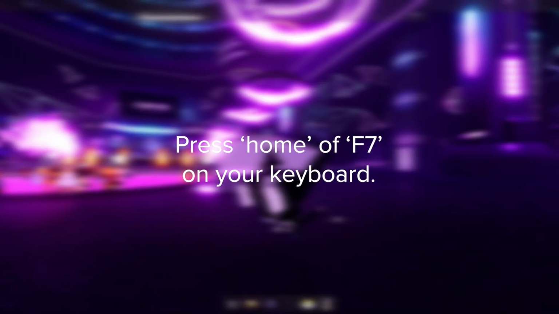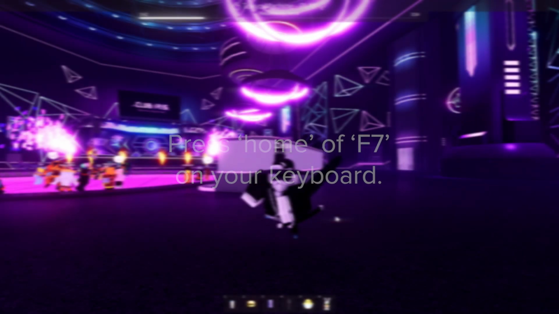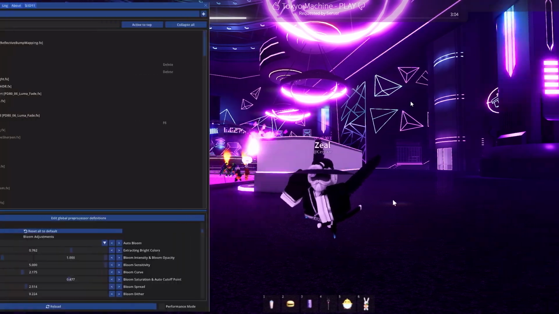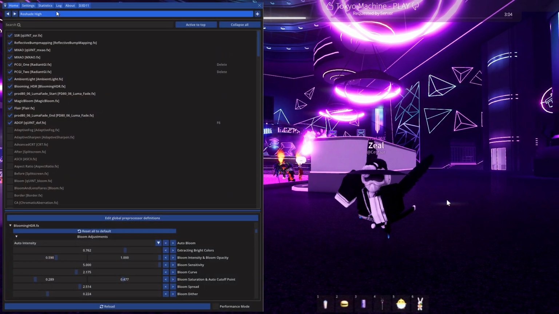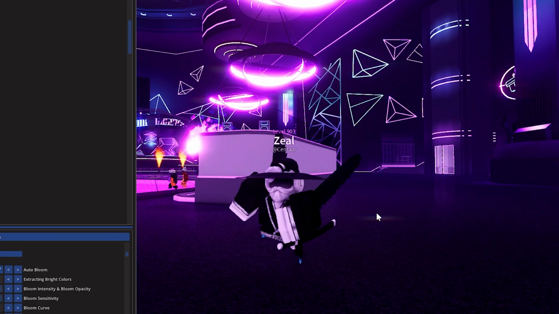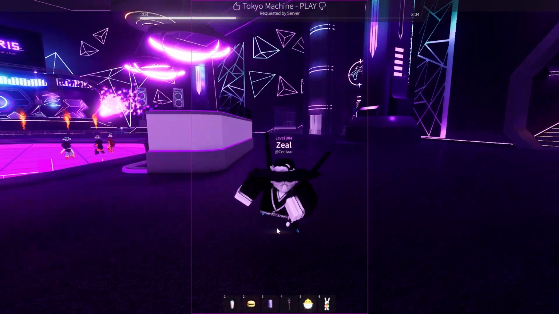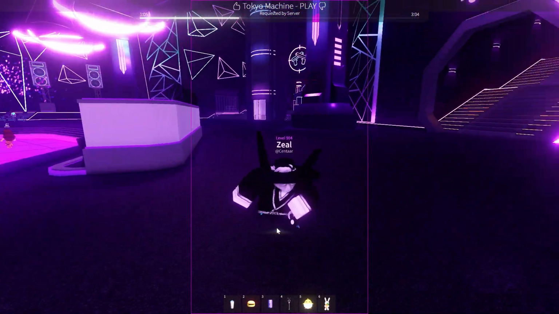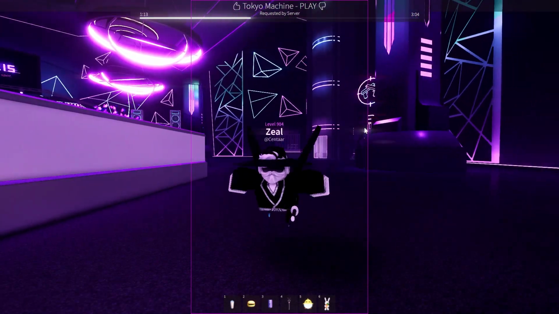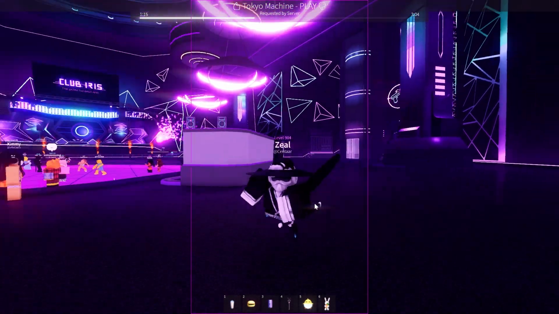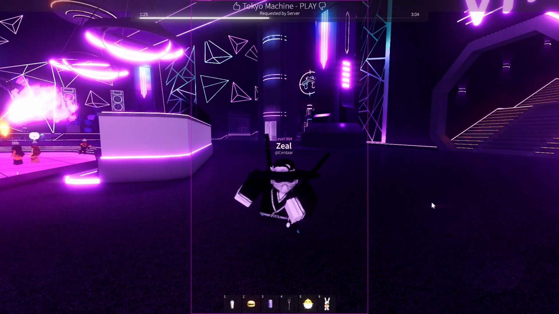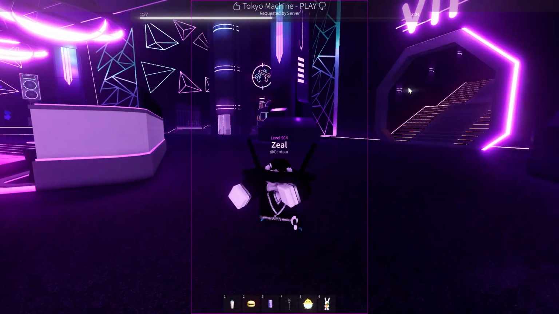Alright, so start by pressing either F7 or Home on your keyboard depending on what you chose during the installation. A tab just popped up in which we can see that we have Roshade High selected, and this will work with any Roshade preset. Next, search for aspect ratio suite on top. Now we can suddenly see a purple outline on our screen. The area inside of this purple box indicates what people will actually see in your TikTok. It's the aspect ratio to which your video will get cropped when you upload to TikTok.